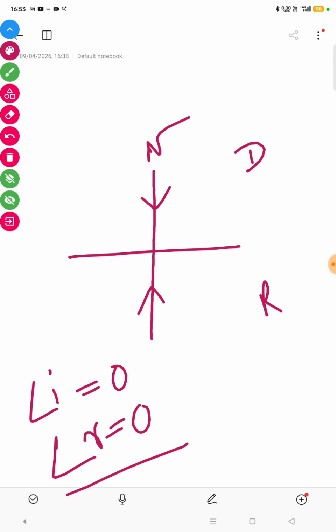So when the ray of light is traveling, be it from denser medium to rarer medium or from rarer medium to denser medium, doesn't matter. When a ray of light travels through normal, it gets refracted back to the original path. So angle of incidence is 0, angle of refraction will also be 0.